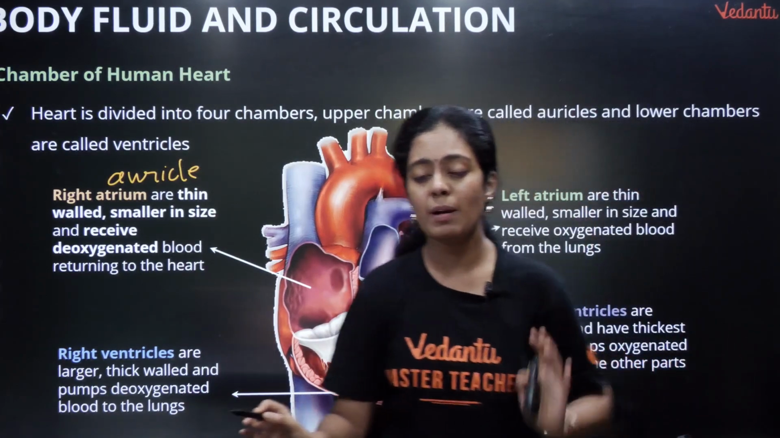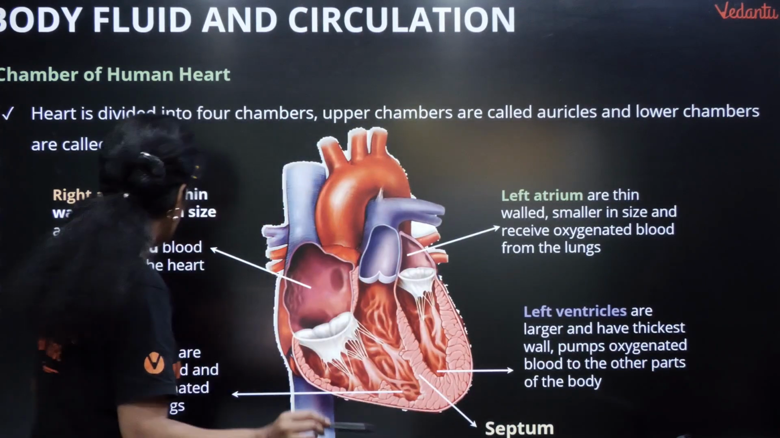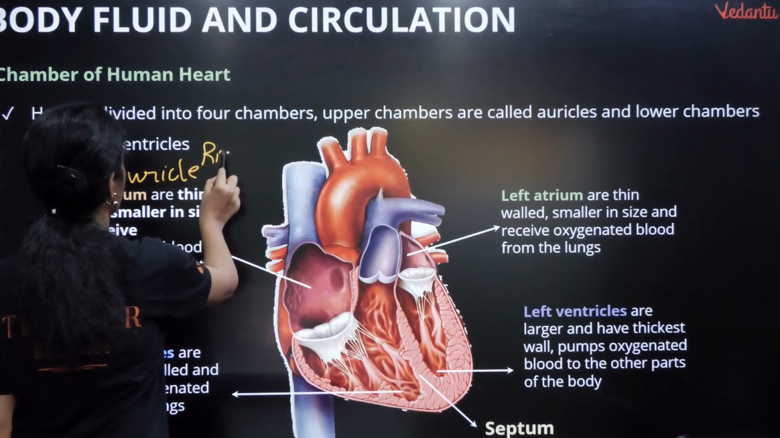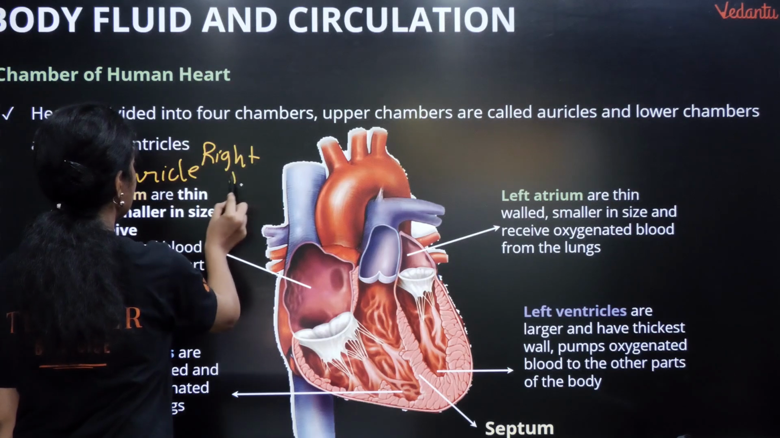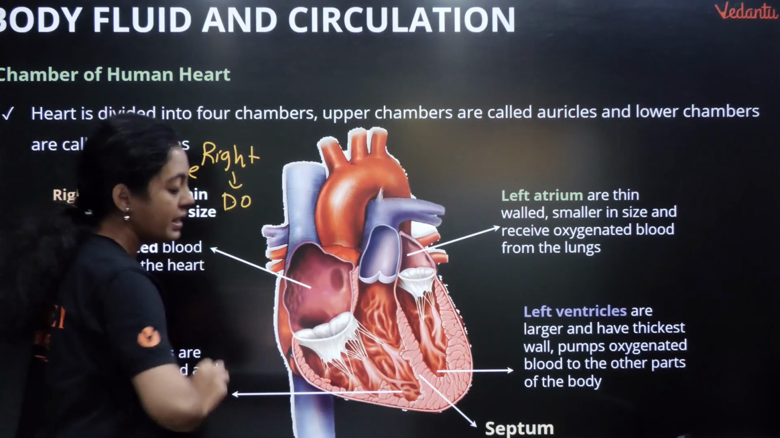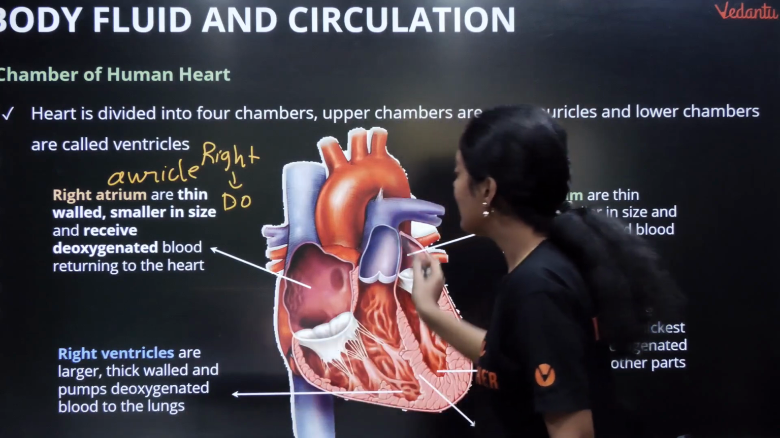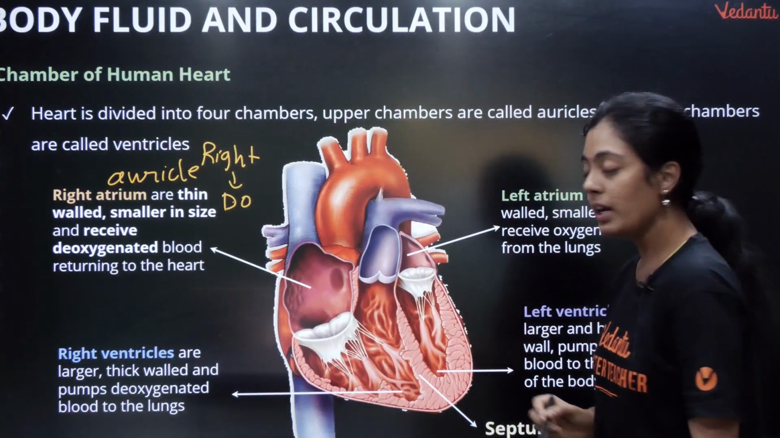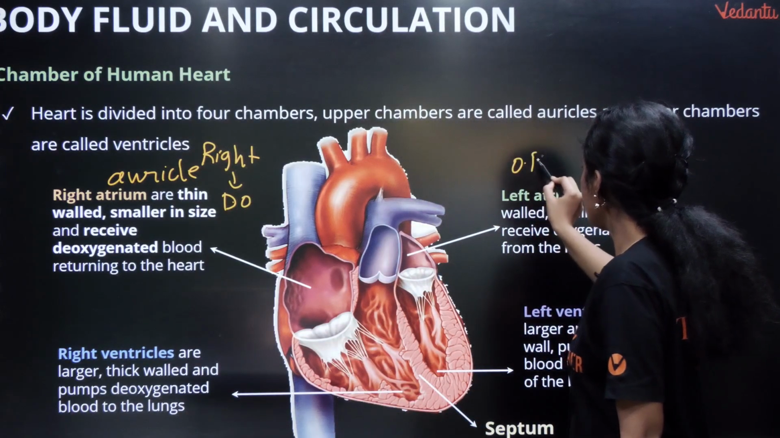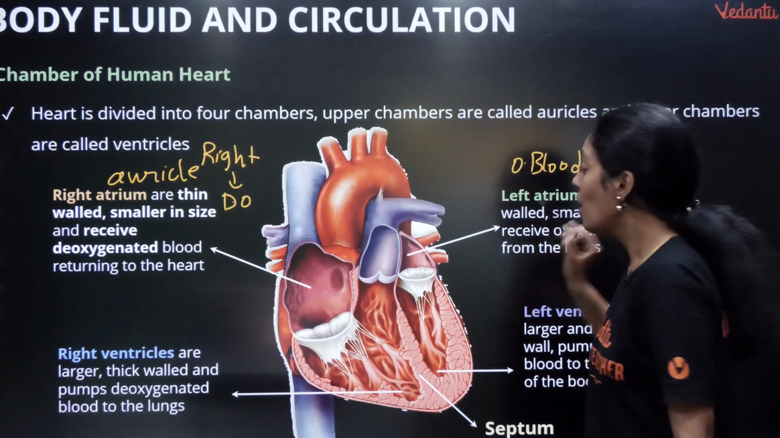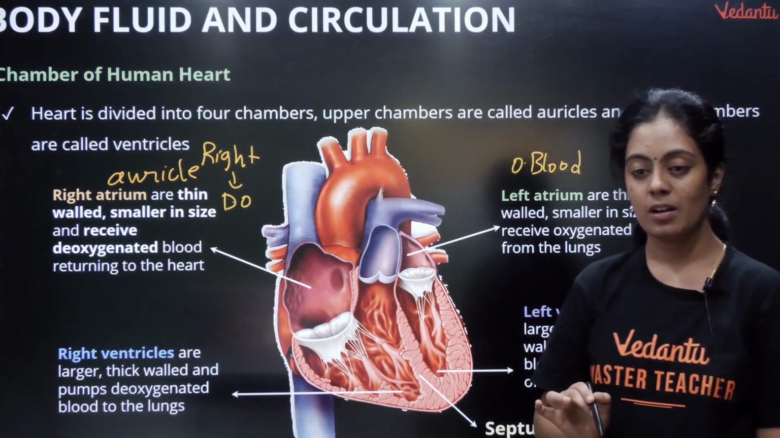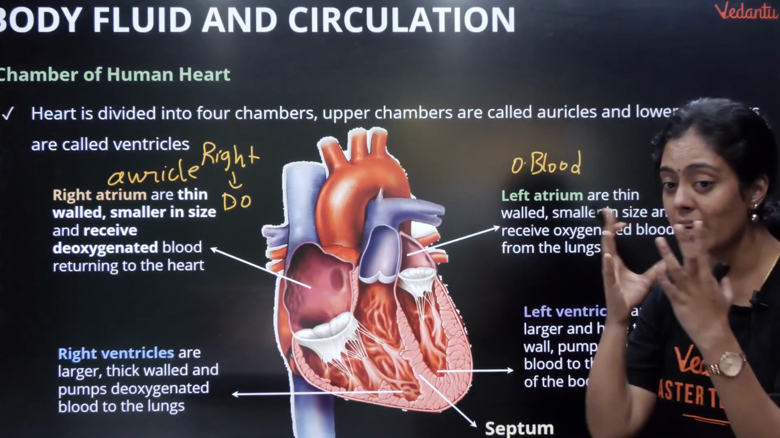So always remember pasangla, the right side, in the right side இருக்குல எப்பவுமே it is going to carry DO blood, deoxygenated blood. That is why we are indicating it by blue color. Okay, my left side always carries O blood. What is O blood, pasangla? Oxygenated blood. Okay, let's try to understand what are the structures.